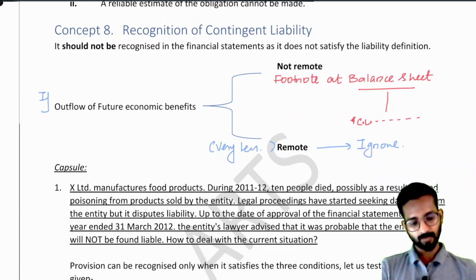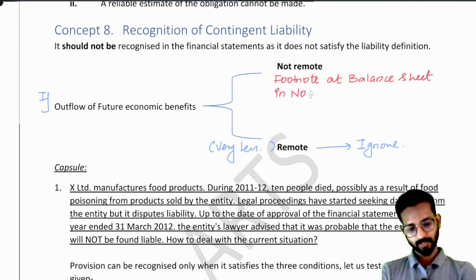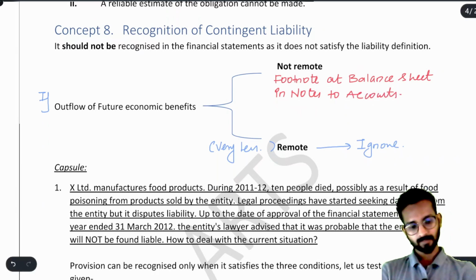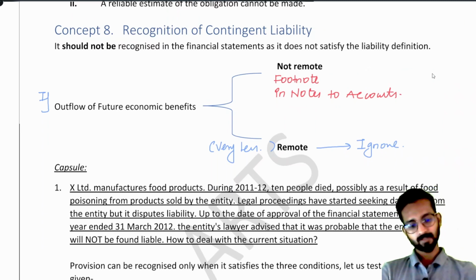Simple enough. Now, see. Remember this, it is very important, okay? It is not inside the balance sheet. You can say footnote in notes to accounts. We prepare notes to accounts now after the balance sheet. So that thing you can say footnote in the notes to accounts. Understood? Now, after this, we will solve a capsule.